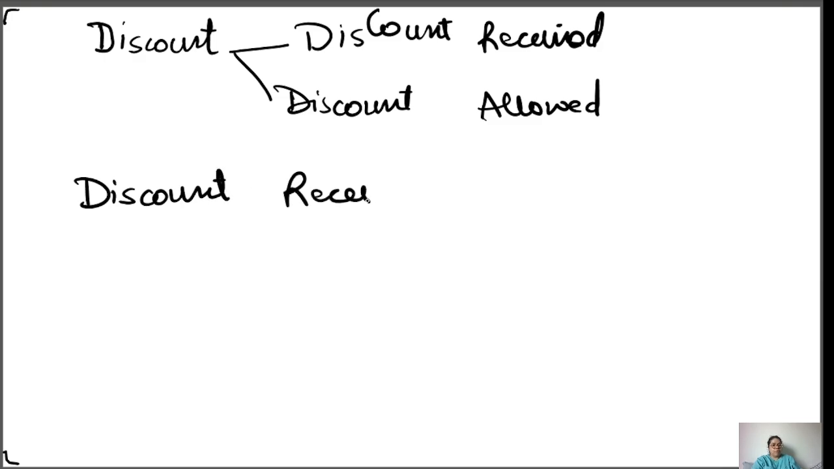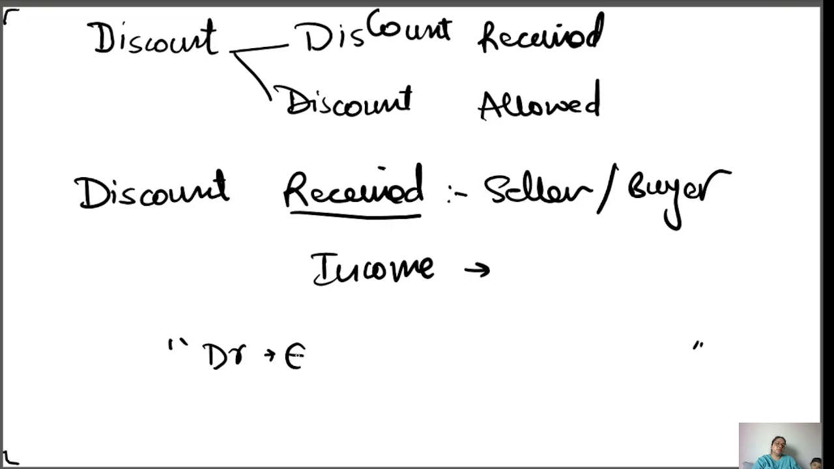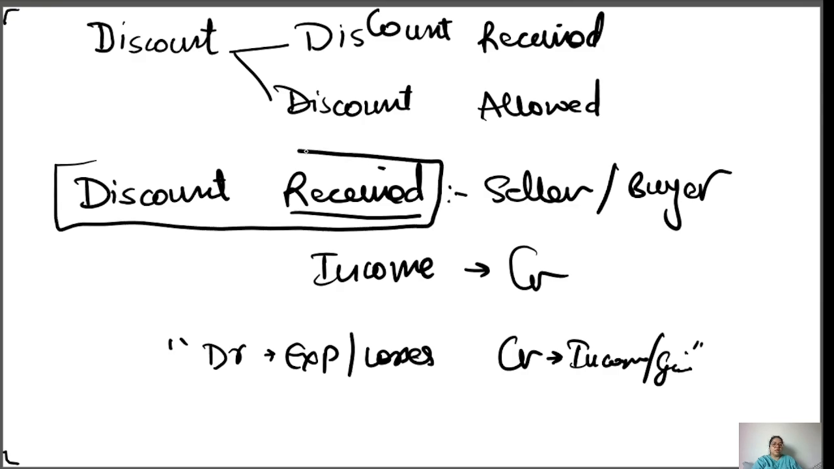Okay. If you receive a discount, no matter whether you are a seller or a buyer, discount received is your income, okay, and you know that income is debit or credit. From the golden rule, debit all expenses and losses, credit all income and gain. Okay, so from this you came to know your discount received will be credit.